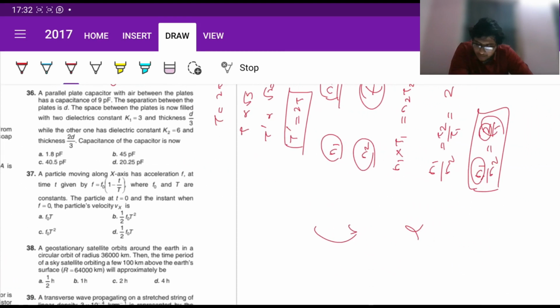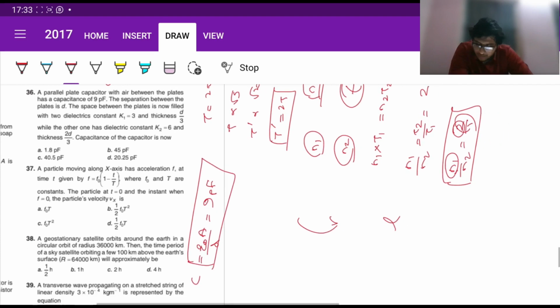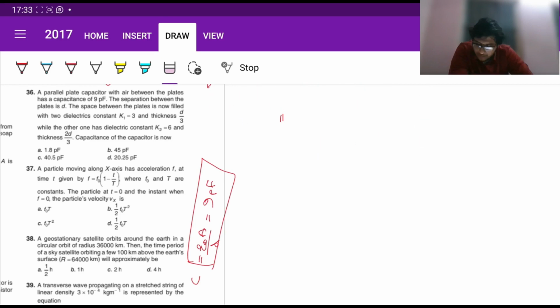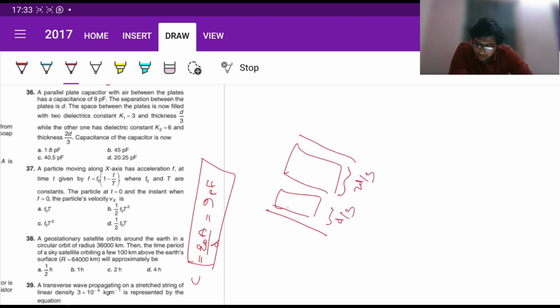Done. Next, 36. A parallel plate capacitor with air between the plates has a capacitance of 9 picofarad. So let us assume epsilon naught A by d equals 9 picofarad. Let us denote it by C. Now the separation between the plates is filled with two dielectrics of given thicknesses. So what they're saying is that now the thicknesses are d by 3 and 2d by 3. Here we'll have k1 is 3 and here we'll have k2 is 6.